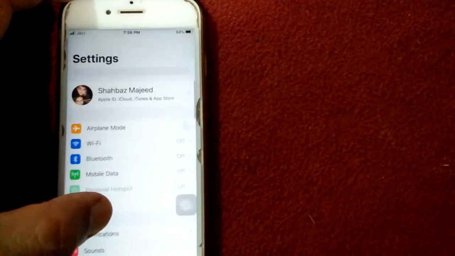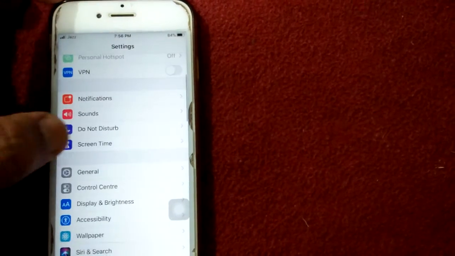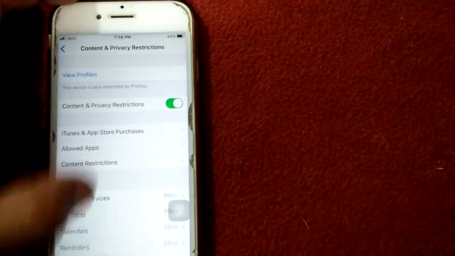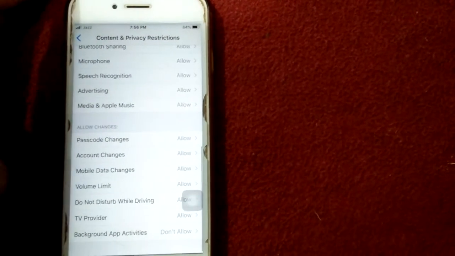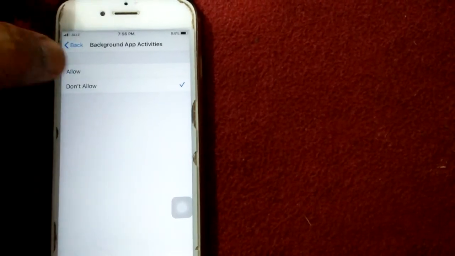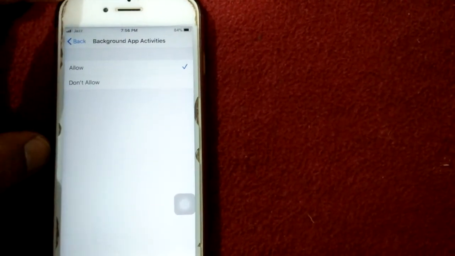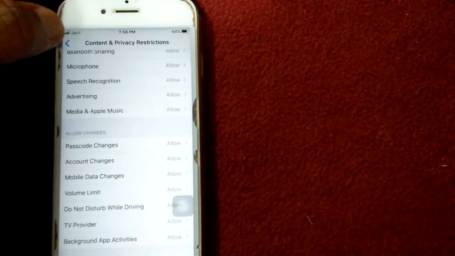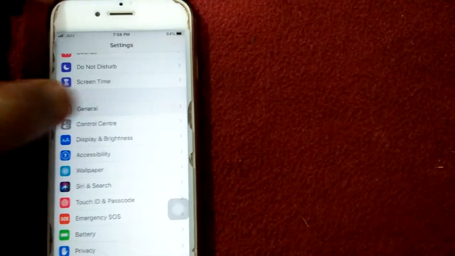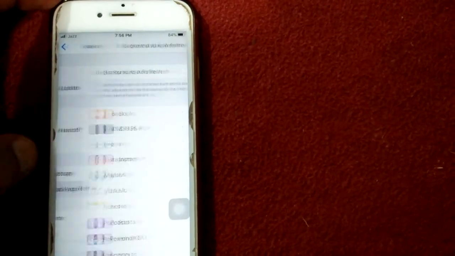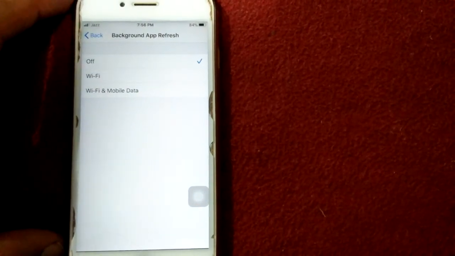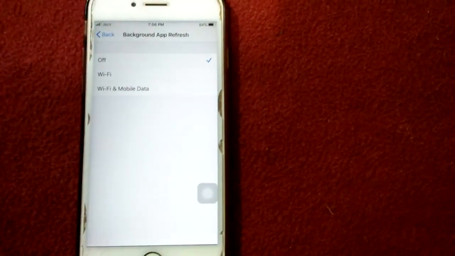The second solution is go to settings, tap screen time, tap content and privacy restrictions, scroll down and tap background app activities, tap on it and we have to select allow. Now go back for check, tap settings, general, background app refresh. Now it's working fine.